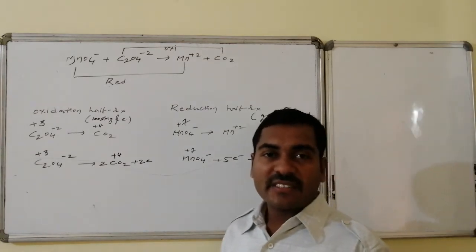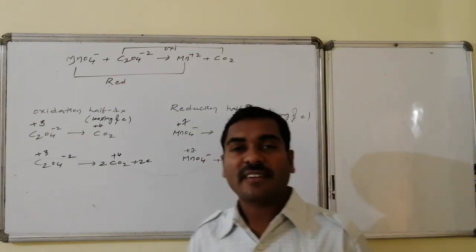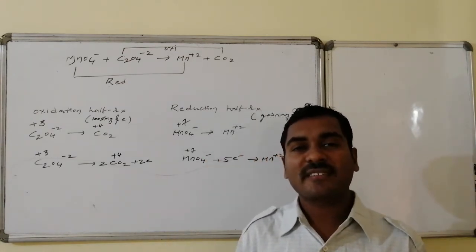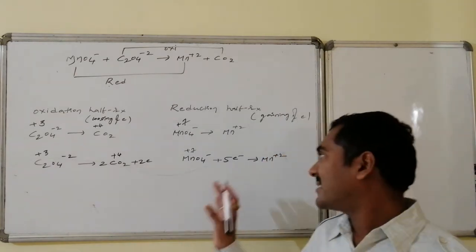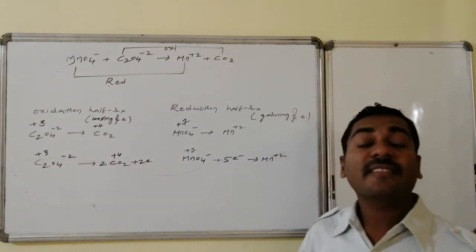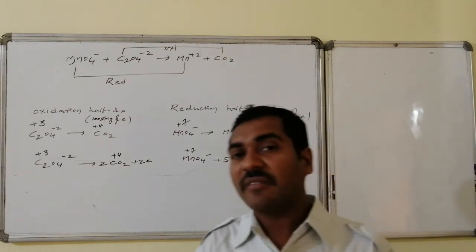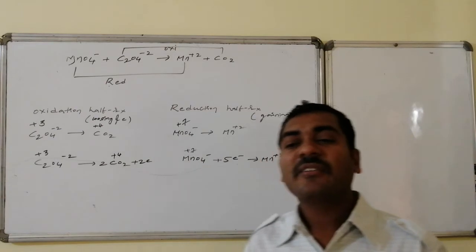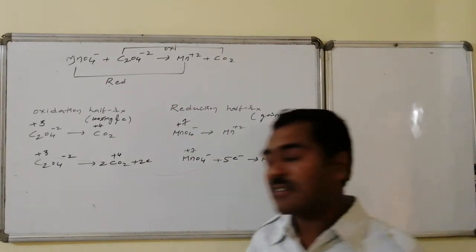But a balanced equation should validate the law of conservation of electrons. Electrons given is equal to electrons taken. How many electrons is it giving? 2 electrons. How many electrons is it taking? 5 electrons. Hence, in order to balance things, number of electrons given must equal number of electrons taken. We have to cross multiply to make the electron numbers equal.